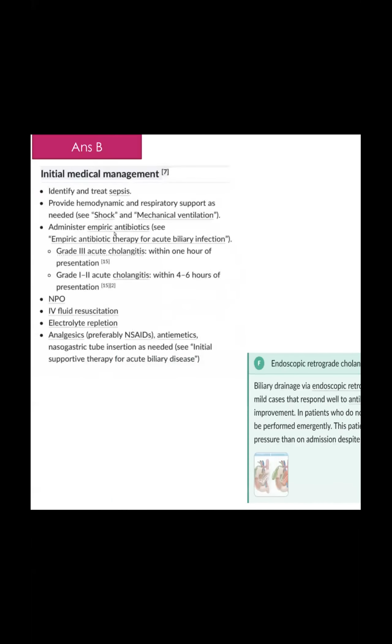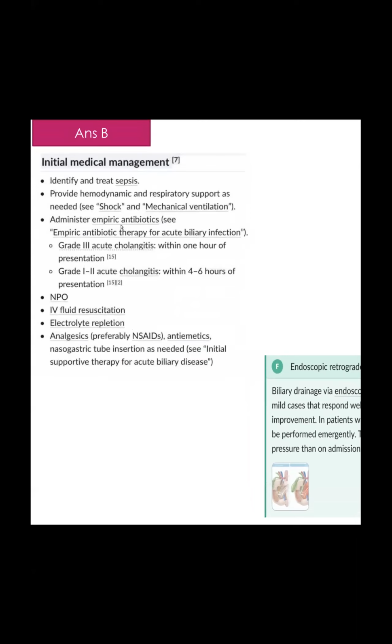Dr. Kusia's case regarding the management of septicemia, Dr. Kusia said IV fluid and antibiotic, was confused. So see, initial treatment of septicemia: identify the cause and treat the septicemia. The patient is hemodynamically stable. Dr. Kusia was confused either fluid or antibiotic or ERCP. In Dr. Kusia's case, only pain and high chills, rigor with yellowish discoloration and high ALP, bilirubin, an obstructed picture. So see what they said.